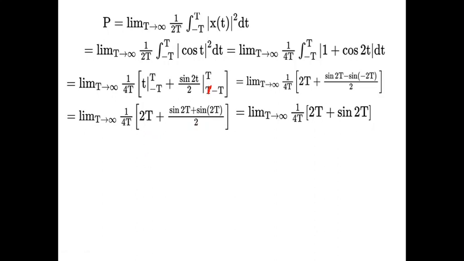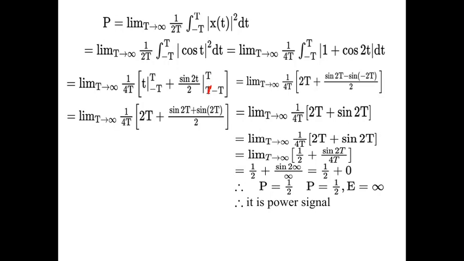Is there any other further simplification that is possible? I think so, you can simplify further. So now what you can do is substitute the limit t tends to infinity. Still, more simplification is possible, since you have a t here as well as a t here. So what we are doing is limit t tends to infinity, 2t divided by 4t is 1 by 2, plus sine 2t divided by 4t.